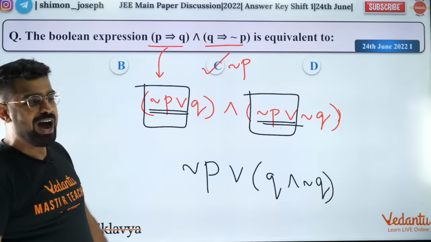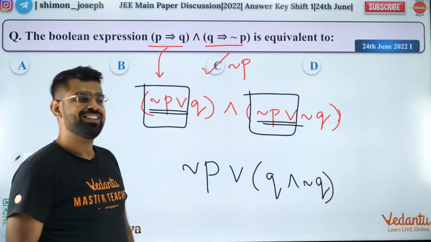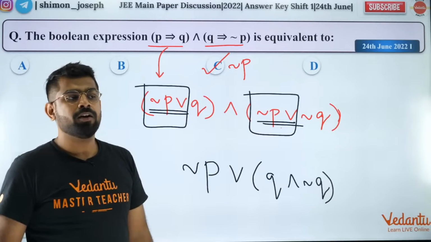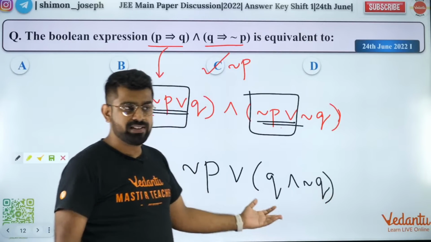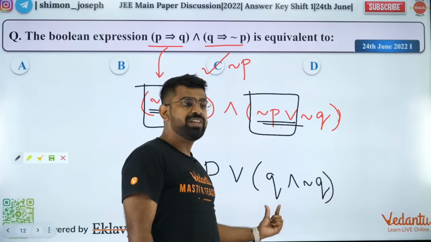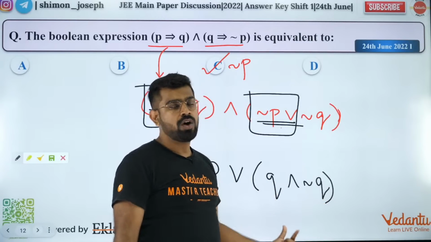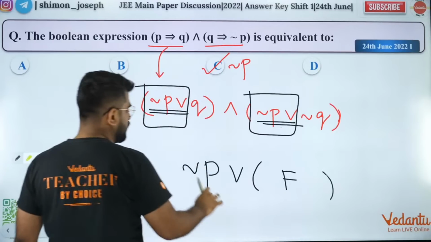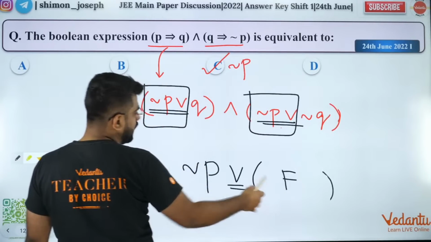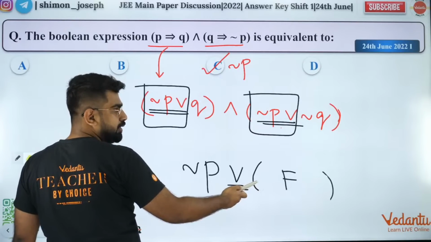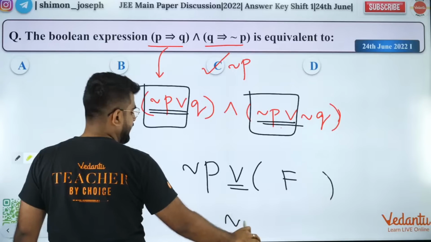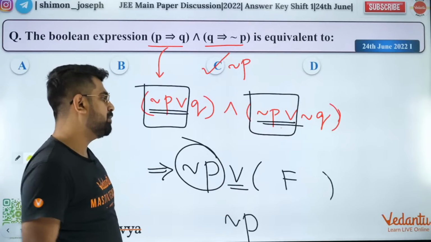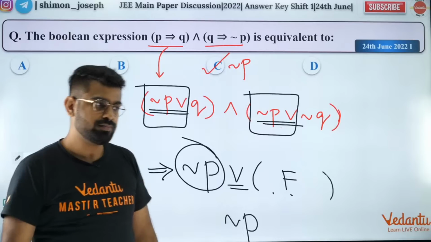Guys, this is very easy. If you do a truth table, you'll spend a lot of time here. So now what is Q and negation Q? It's obviously false, because it's some statement and the negation of it. So it's going to be F over here. So negation P or false. When you have or, and you have false, then it's going to be just negation P, because the truth value of this statement depends on this only, because that anyway is false. So I don't care.